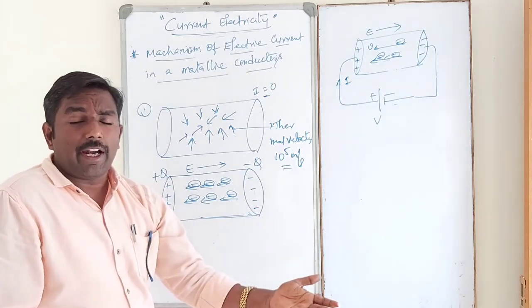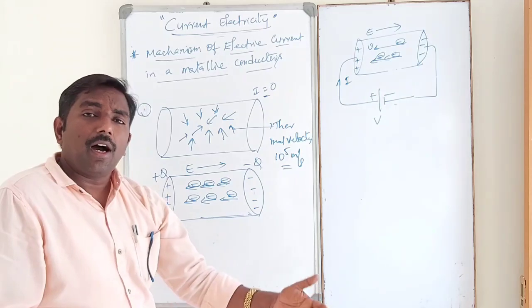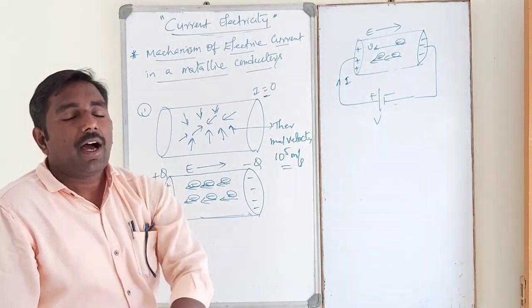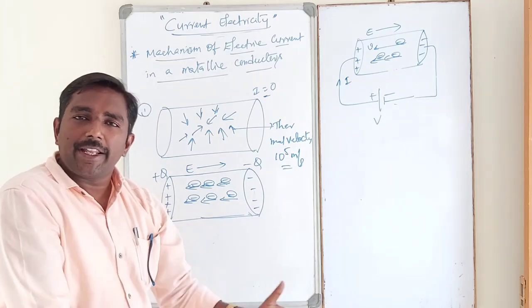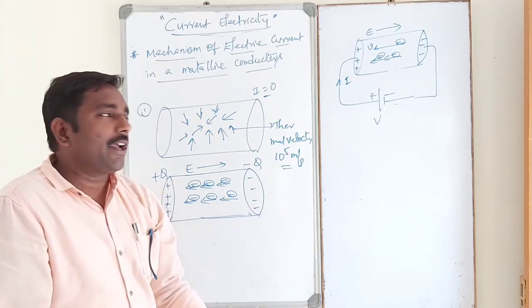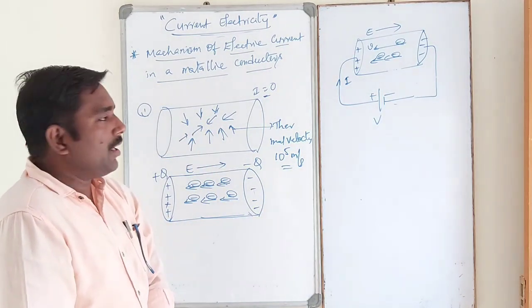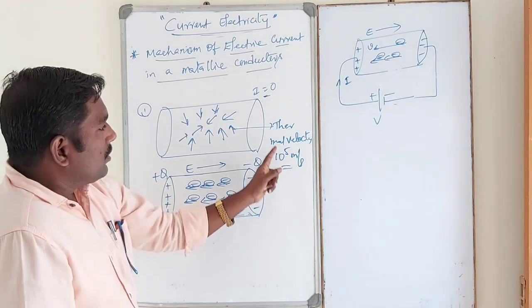Of course, they also collide with positive ions, walls of the container, or neighboring atoms. However, there is no particular direction of electrons. That's why the total current in the conductor will be 0.